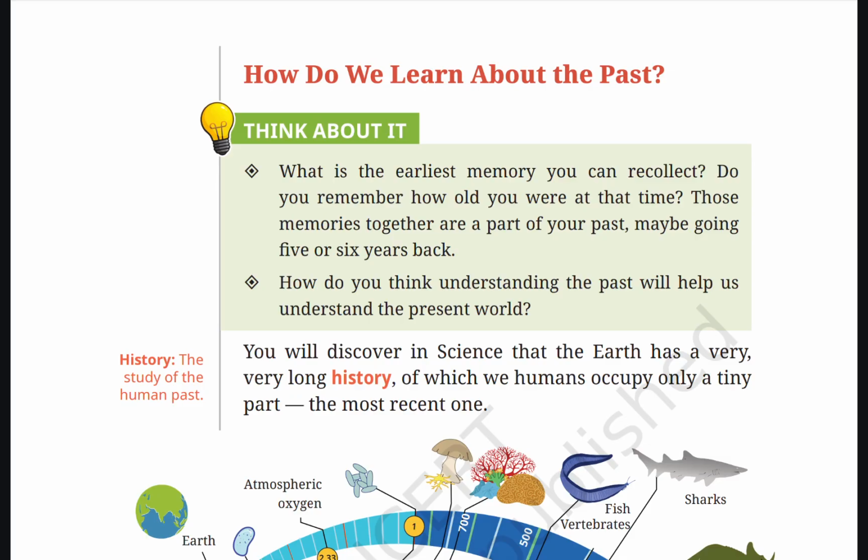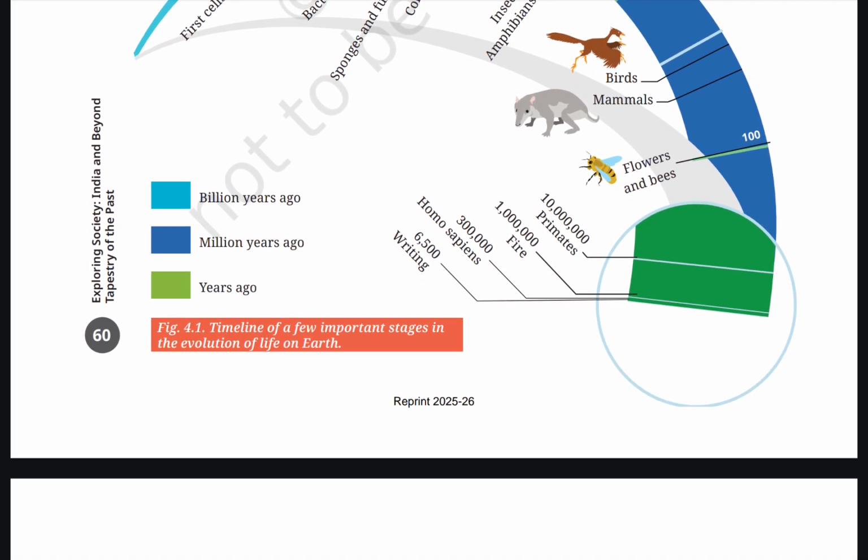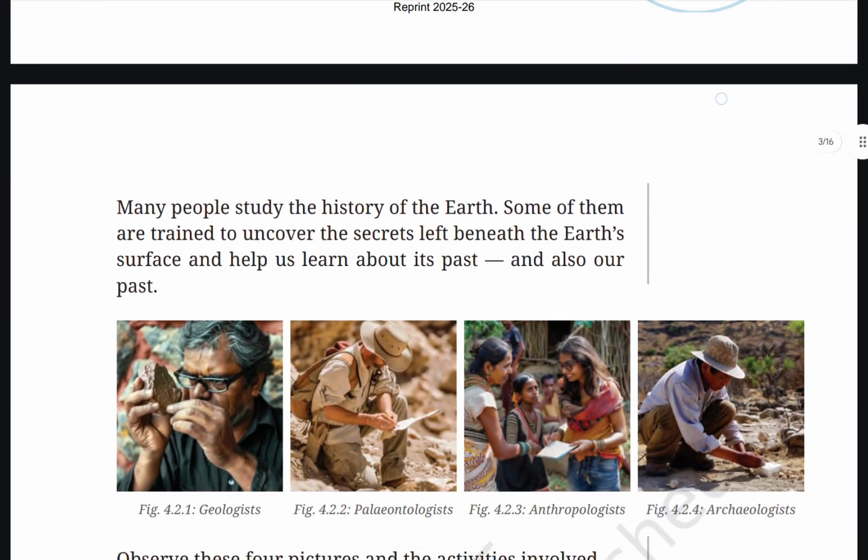You will discover in science that the earth has a very long history, of which we humans occupy only a tiny part, the most recent one. History, the study of the human past. Figure 4.1, Timeline of a few important stages in the evolution of life on earth.